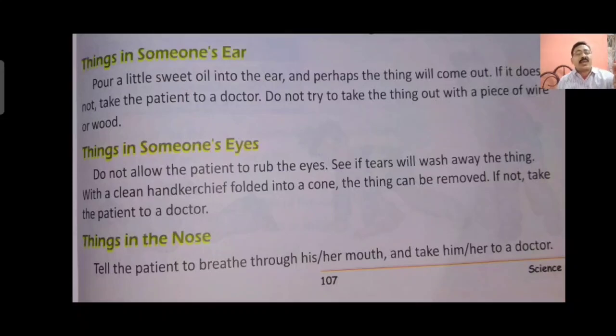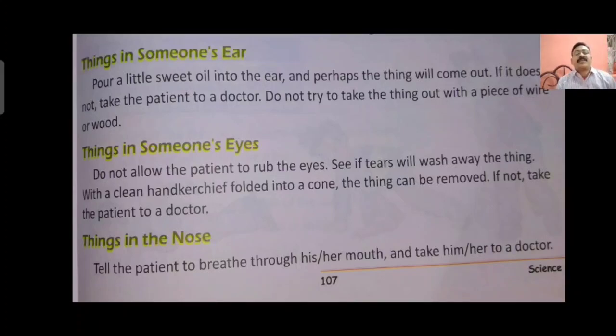Take a handkerchief and fold it in a conical way and put it inside the eye, and try to find the thing which is inside the eye. Use it very softly to take out the thing from the eye if it is in any corner of the eye. If you can't do so, please take the child to the eye doctor. The eye doctor has instruments to take out the thing which goes inside the eye easily. Things in the nose. The same case, the nose is also a very sensitive part of the human body.